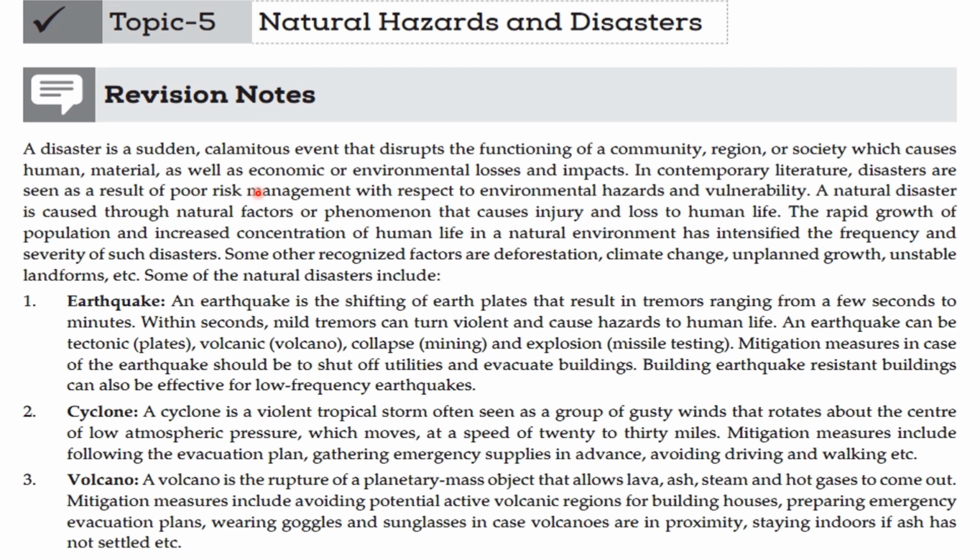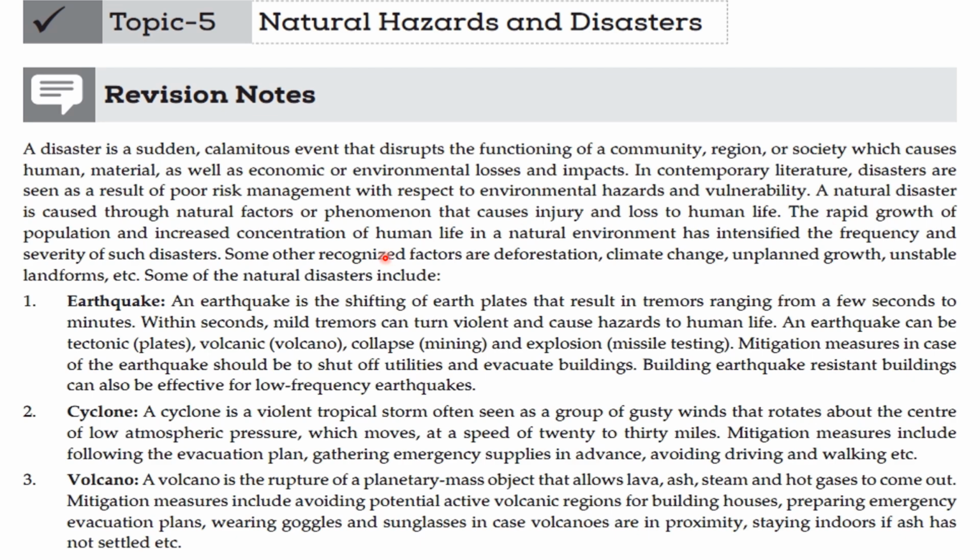In contemporary literature, disasters are seen as a result of poor risk management with respect to environmental hazards and vulnerability. A natural disaster is caused through natural factors or phenomena that cause injury and loss of human life.